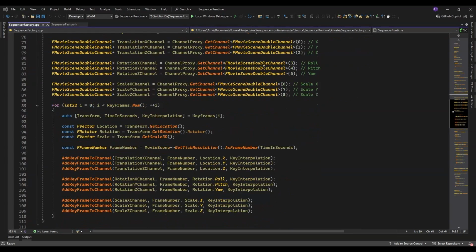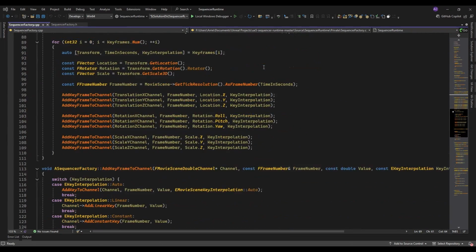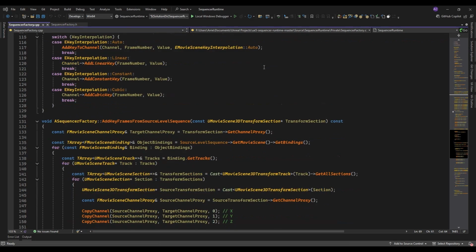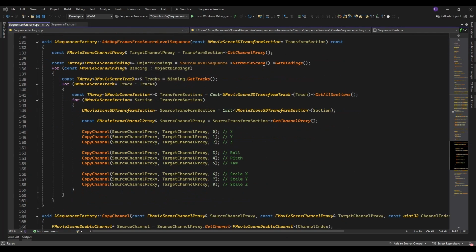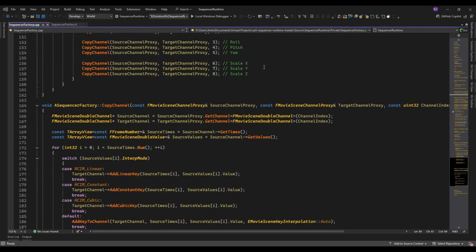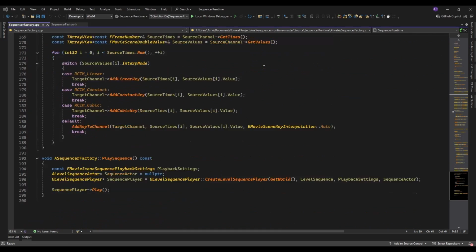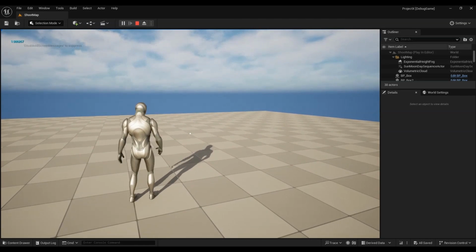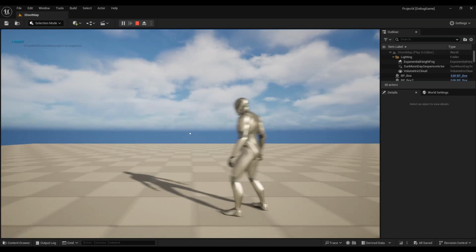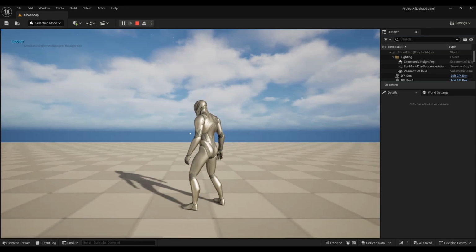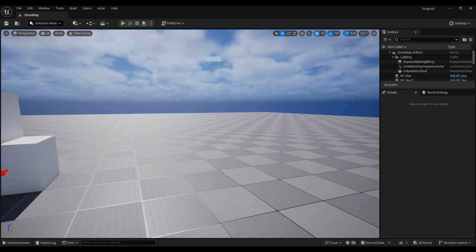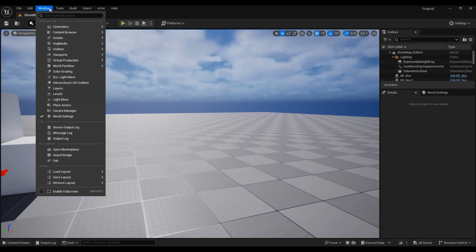I started to play with the code in the article. Since animation is nothing more than transforms of each bone of the character, it should be easy to create something similar to the replay system using a level sequence. The result was telling a different story. At this point, I was not sure about using a level sequence to replace the replay system. It was essentially a move back to square one.